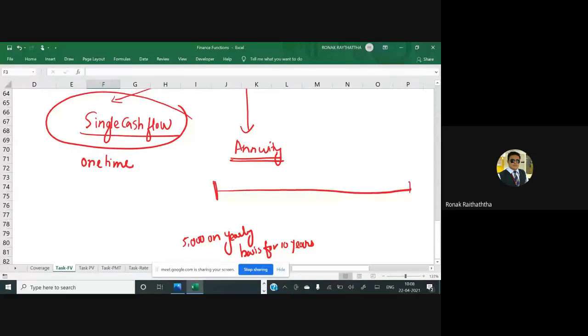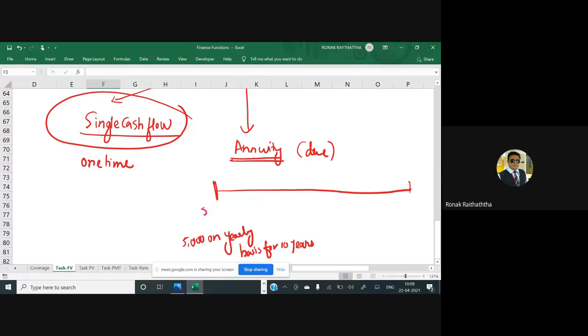Now again, the question which arises is whether you are investing at the beginning of the year or at the end of the year. If you are investing at the beginning of the year, then you will get the interest for that year too. And if you are investing at the end of the year, then obviously for that year you do not get the interest, right? Now, if you are investing at the beginning, then it is called the annuity due.